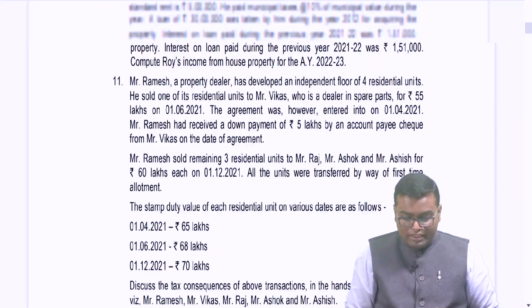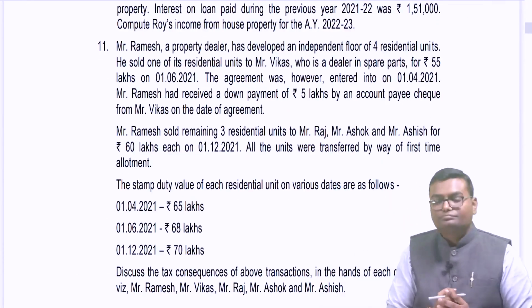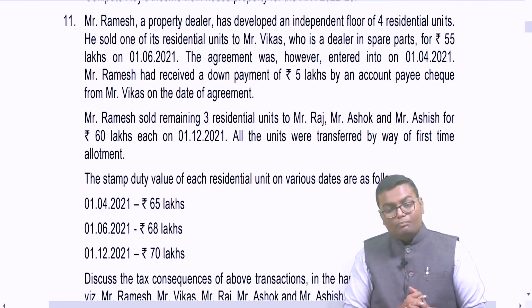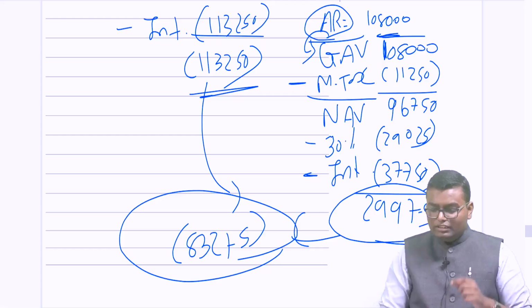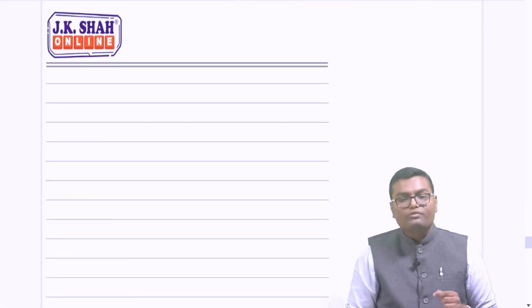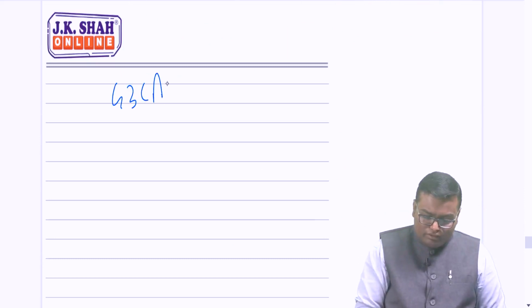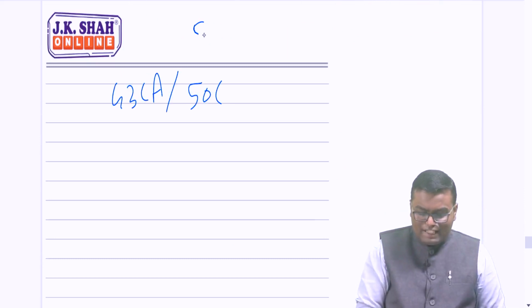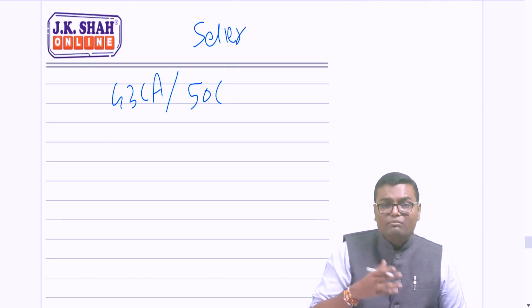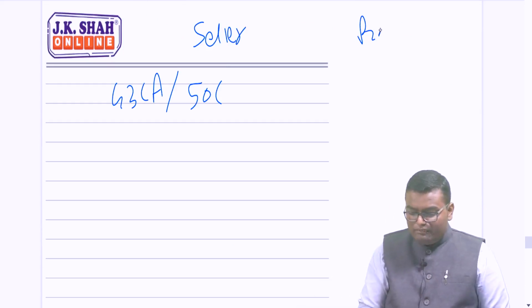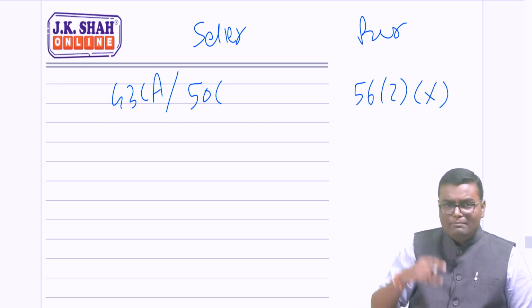Moving to the 11th question. Before we move to this question, let me just remind you of certain provisions. There is section 43CA read with section 50C for the seller of land or building, and for the purchaser we have section 56(2)(x), which we just saw in the first MCQ.